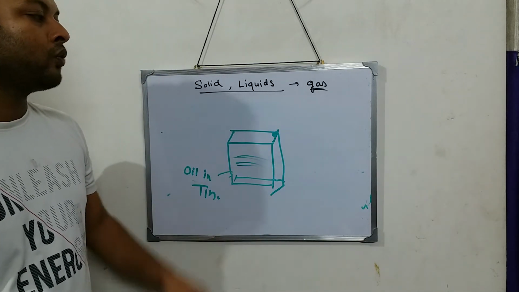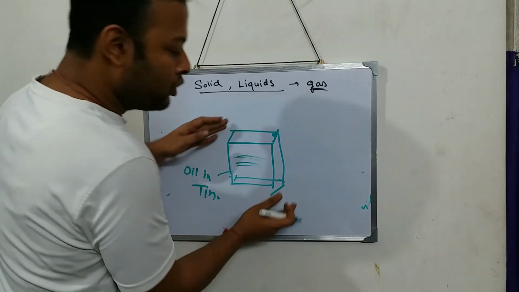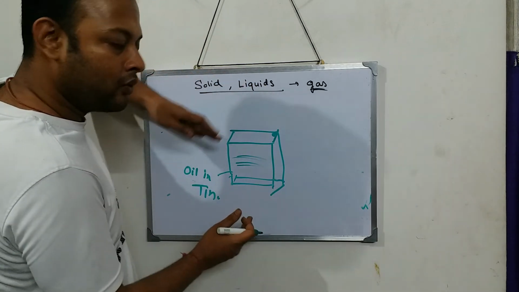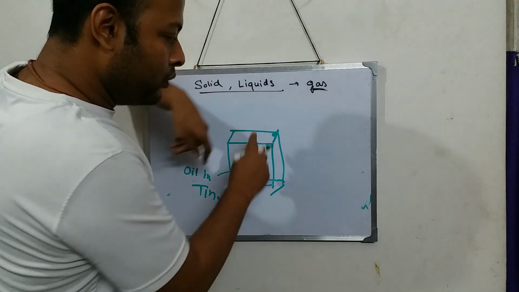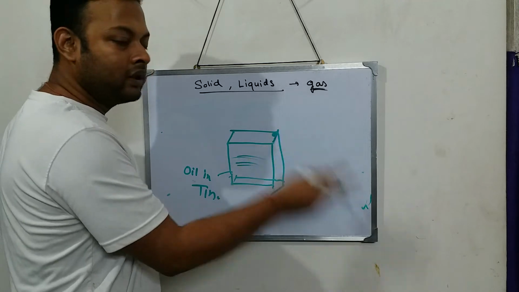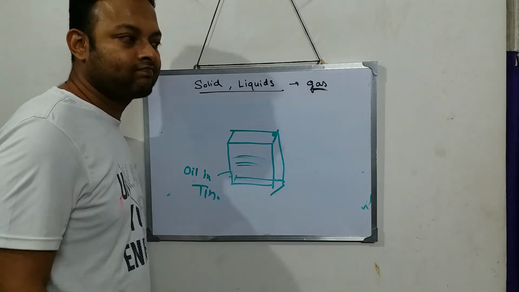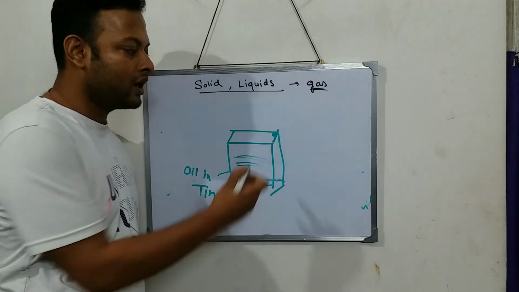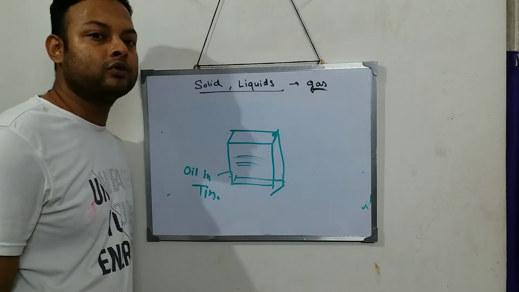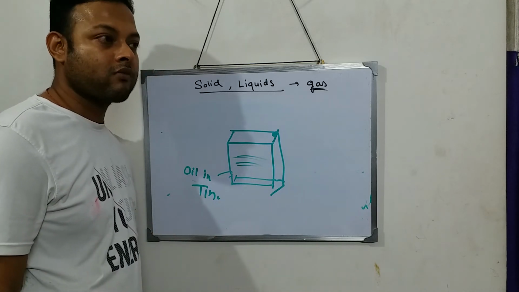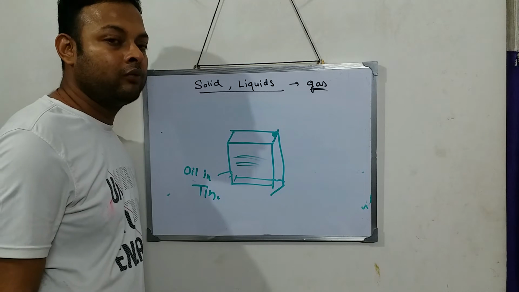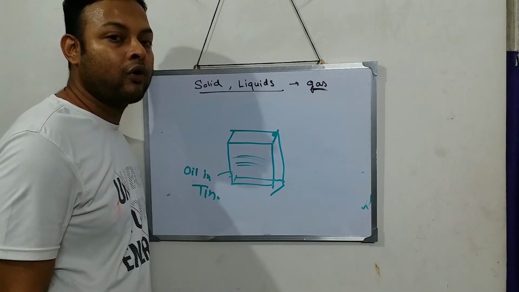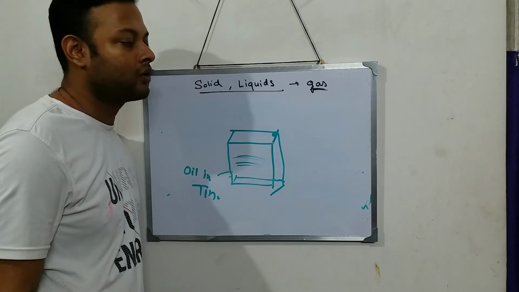But if I make one hole and try to tilt the tin, what will happen? Through this one hole, will the oil come out? Think. You might be thinking that the oil will be coming out, but the answer is no, the oil won't come out with this one hole.